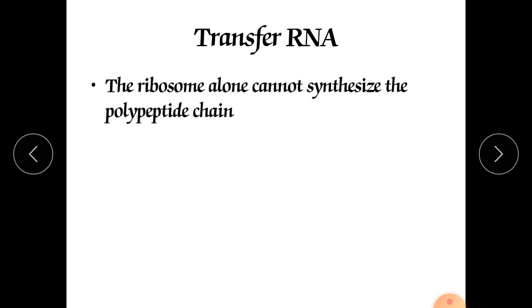Transfer RNA. The ribosomes alone cannot synthesize polypeptides. Without transfer RNA, it is just impossible to form a polypeptide. A polypeptide is a chain of amino acids which contains peptide bonds. One amino acid is bound with another amino acid. It is called a polypeptide. Poly means more than two. A peptide bond is formed between two amino acids, and a polypeptide chain is there.